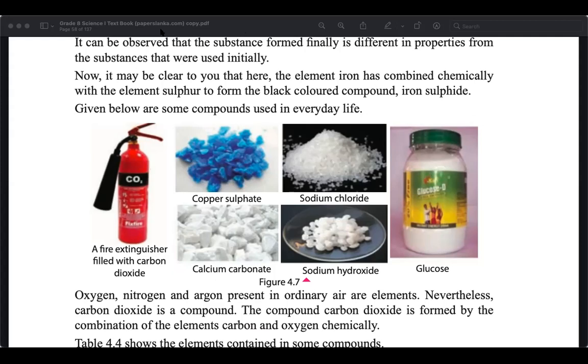If you cut a battery in the middle, you can see the carbon rod. This is the inner zinc case, which is actually covered by zinc.